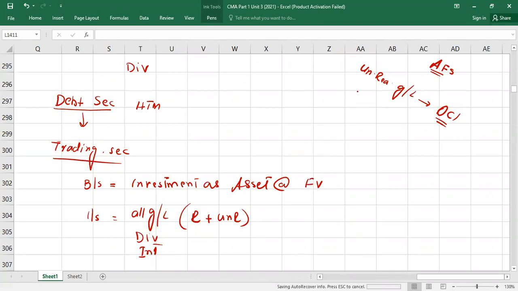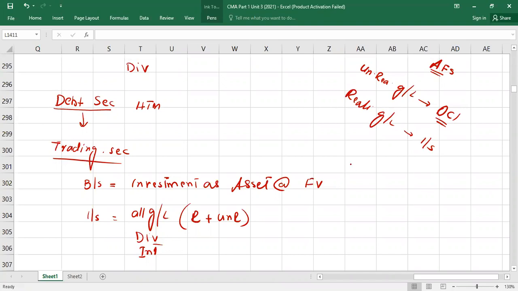Okay. The second thing: if you have a realized gain or loss, realized gains or losses will be taken to the income statement. Understood?